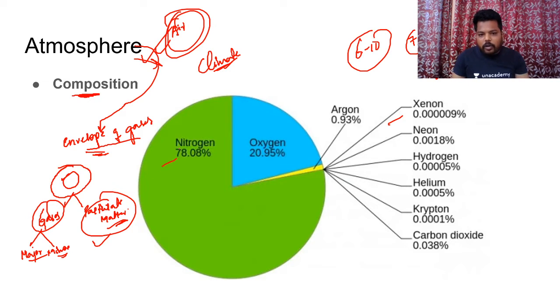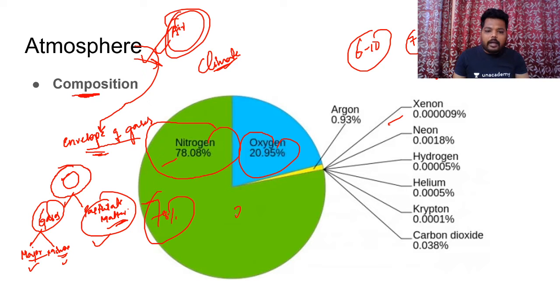So let's see what are the gases which are present in the atmosphere. If you see, we have two kinds of gases. As I've said, we have major gases and we have minor gases. So major gases, they include nitrogen and oxygen. Please do remember this. Approximately we can calculate it as 78% nitrogen and 21% of oxygen. So these two gases alone contribute for 99% of the total gases which are present in the atmosphere.